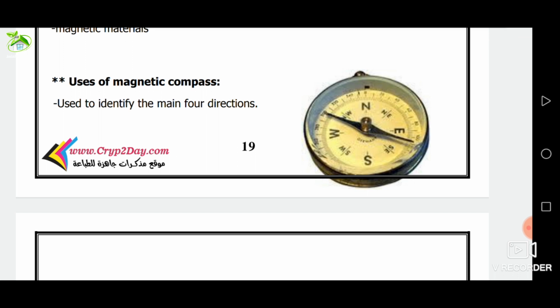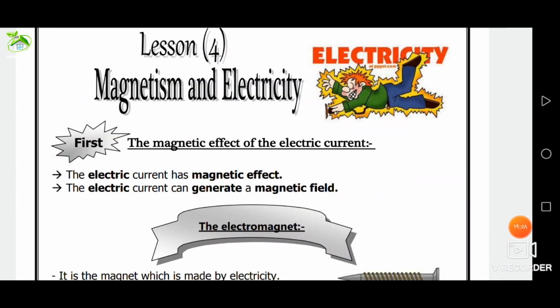The compass is a needle magnet that takes a fixed direction, which is north and south direction. Give reason. The compass is used to determine the main four directions because its magnetic needle always points to the north and south directions of the earth.